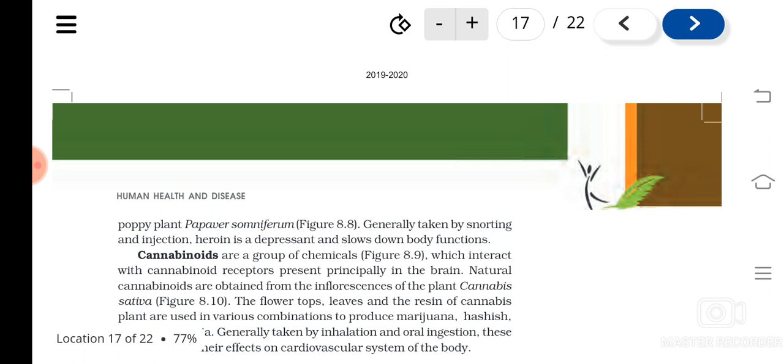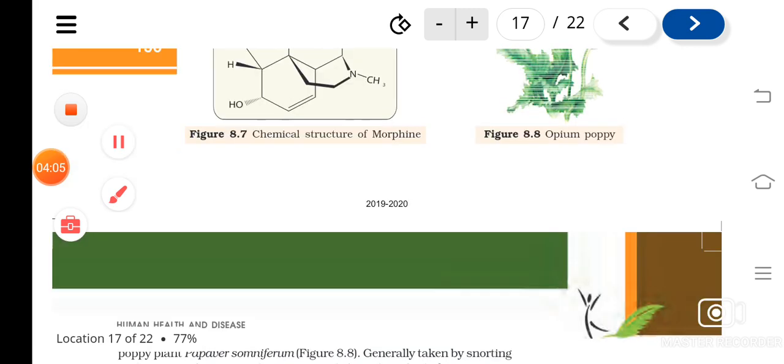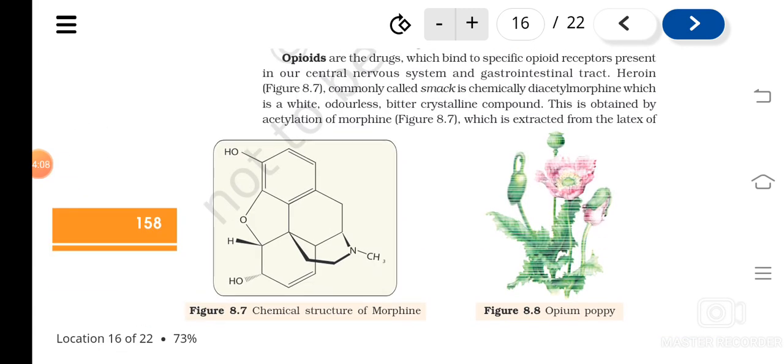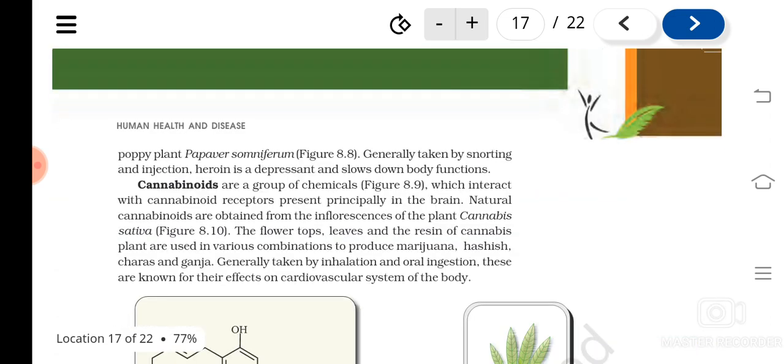So the drugs affect in different ways. Some of them cause depression. Depressant means the entire body functions will be slowed down, so the person will be feeling a kind of sedative or sleeping type of feeling. Understood? So it's a depressant and slows down body functions. Clear? So heroin or smack is an example of an opioid, obtained by the acetylation of morphine, which is obtained from the latex of the poppy plant, Papaver somniferum. All this you have to remember.